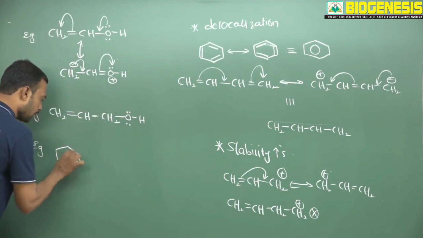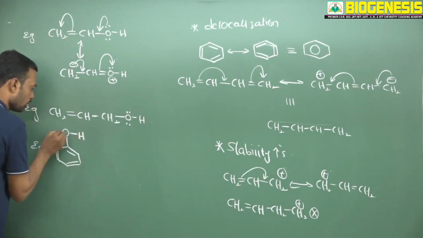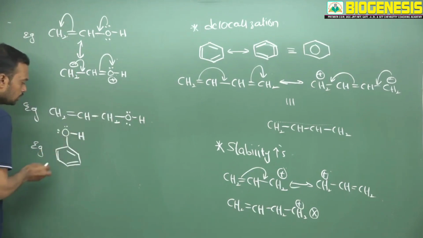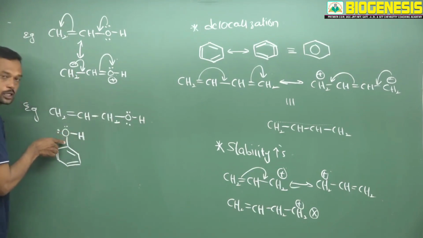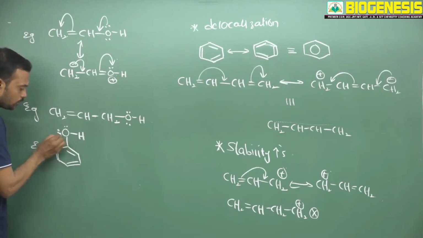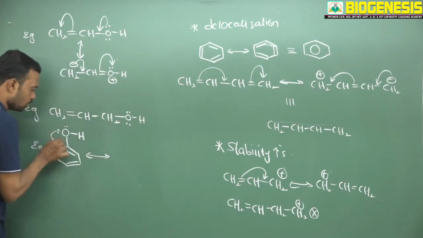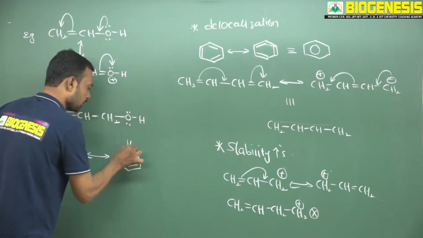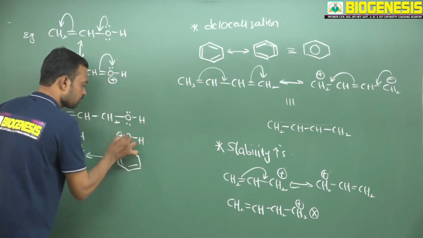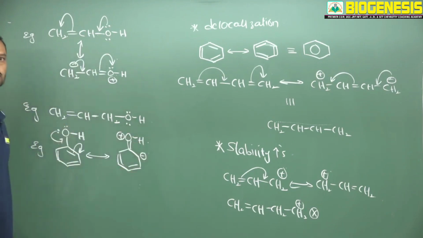Now I am taking a phenol. See, in this phenol, a lone pair of electrons is present. Now this lone pair of electrons, next a single bond, then pi electrons. So pi electrons, single bond, lone pair, now it is under resonance. See, the lone pair migrates and this will transfer, and finally you see a double bond, and here this is H and here you will get a negative charge. So it is also under conjugation.